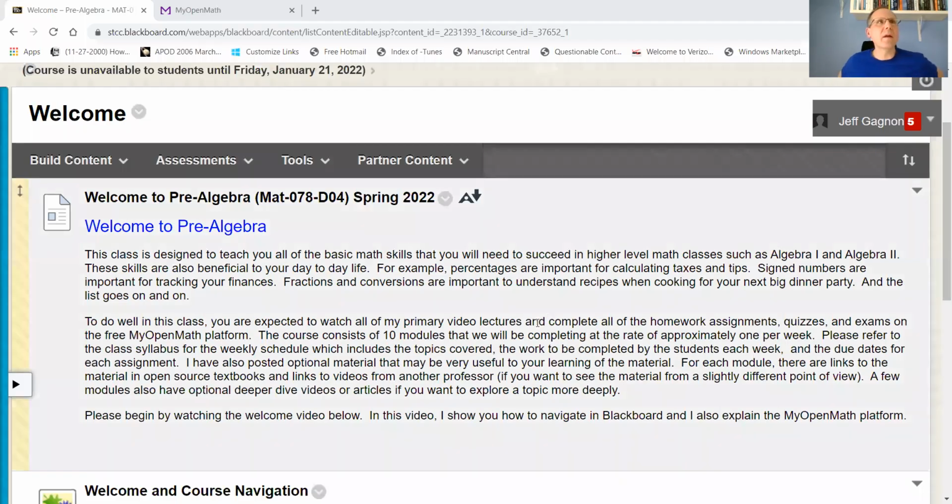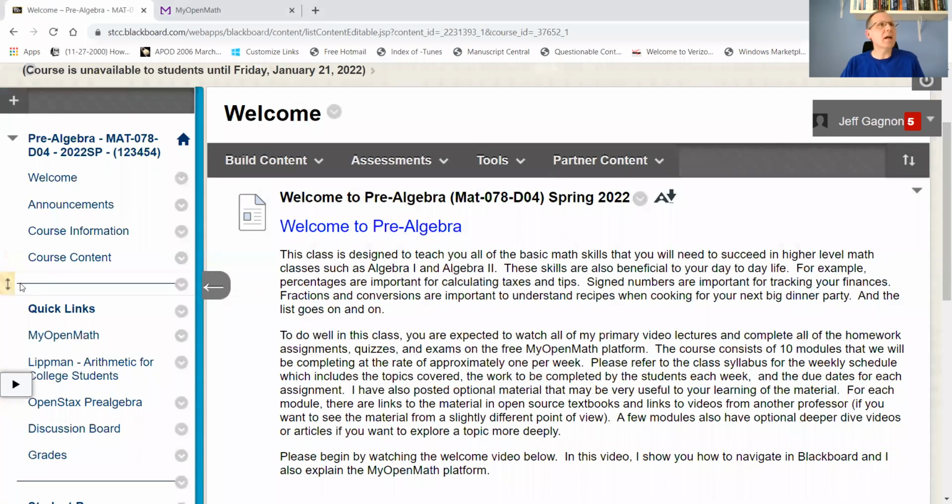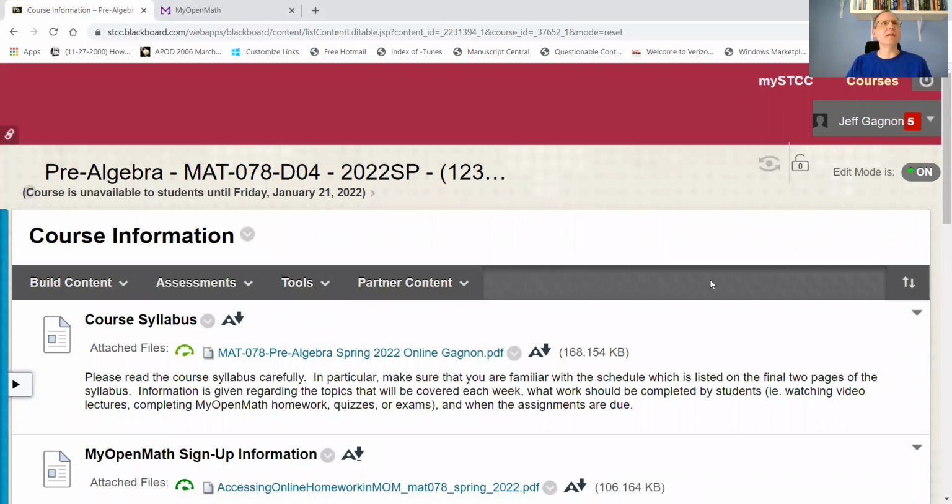Okay, so let me start with the Blackboard page and Blackboard site. When you get into Blackboard, you'll start off with this welcome page. What we want to do is go over to the left here. You'll see an arrow to get the course menu. And let's talk about a little bit of this information. Let's go to the course information. So I'll click on that. And then it brings up